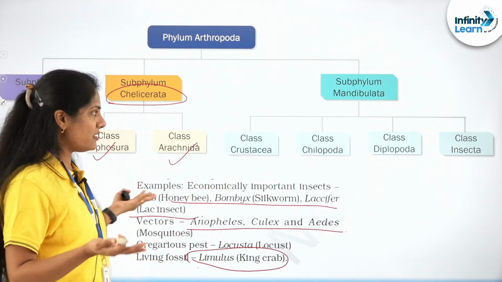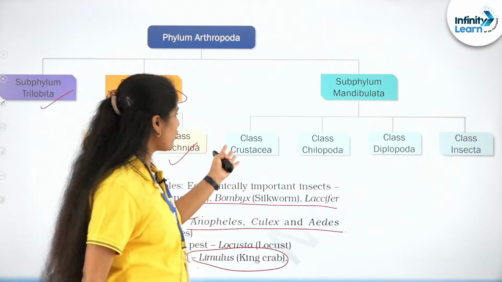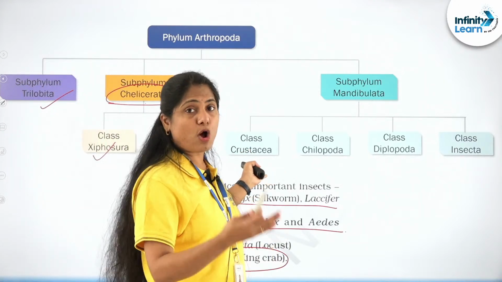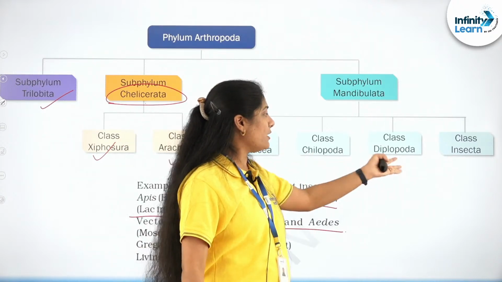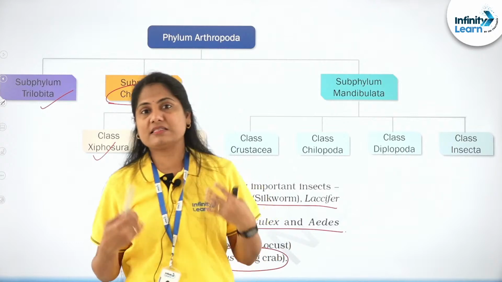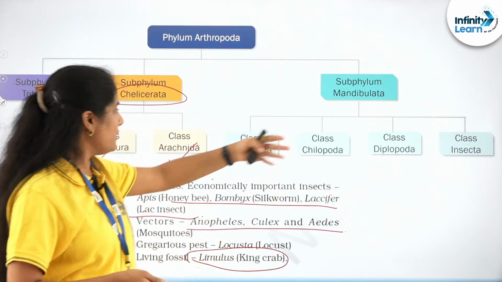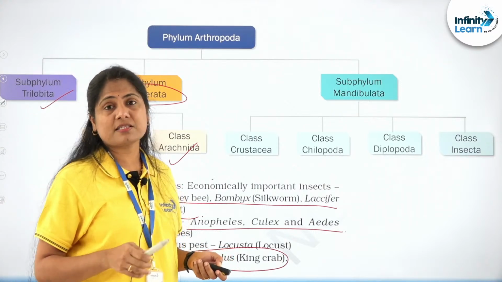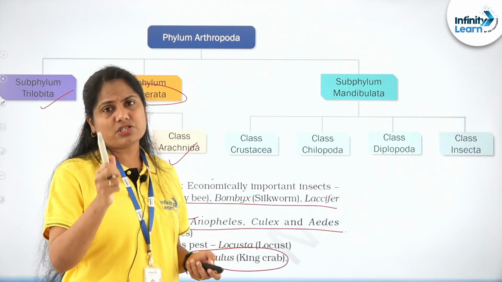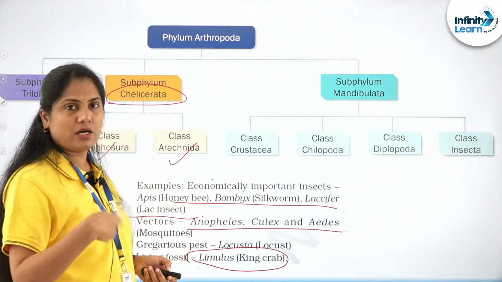These are a large number of insects. Of course, we have crustaceans. The prawn, Palaemon, comes in your laboratory experiments. Then we have Chilopoda and Diplopoda, the centipedes and millipedes, right? Largest phylum, largest class. A little bit of concentration is definitely required on this phylum to learn it a little better.